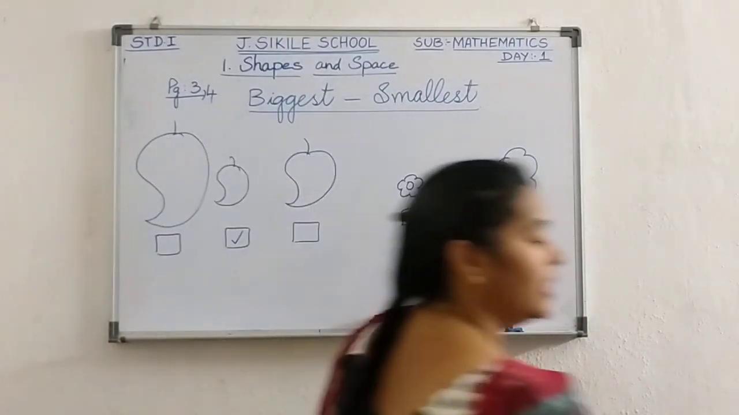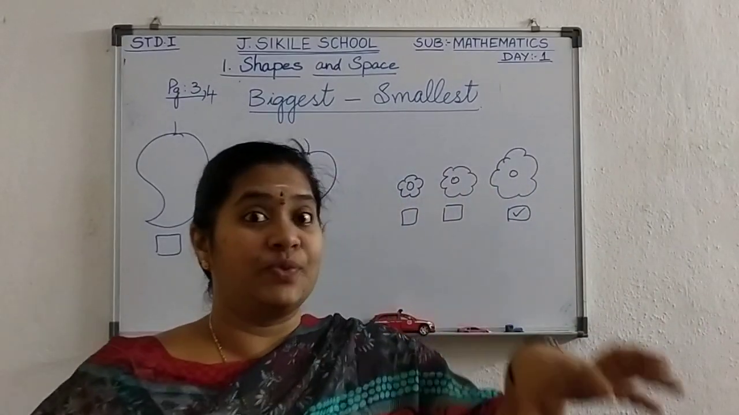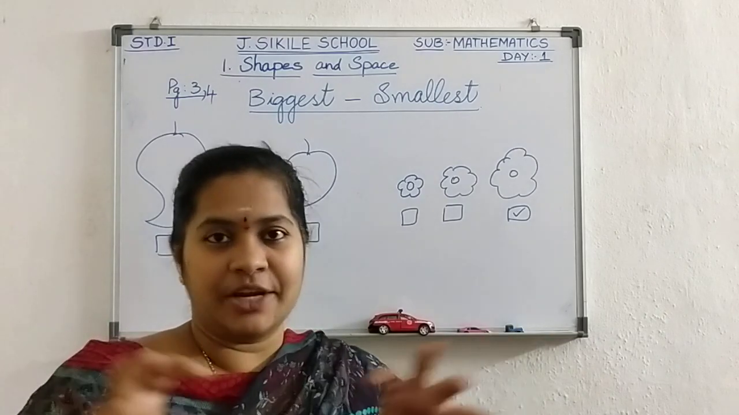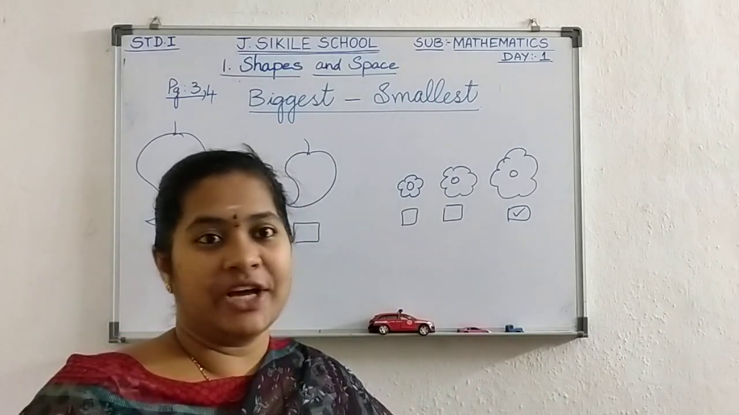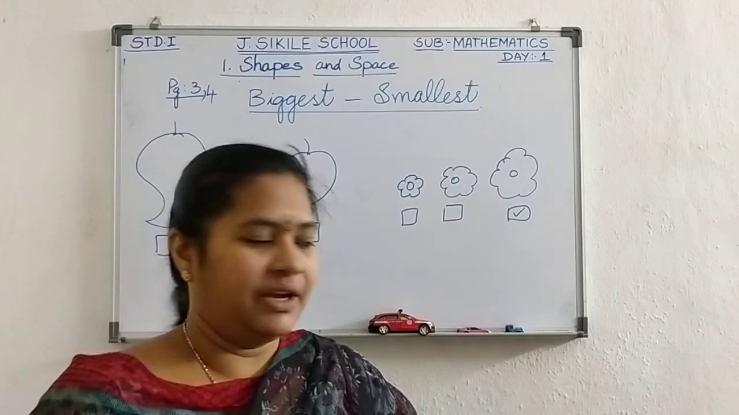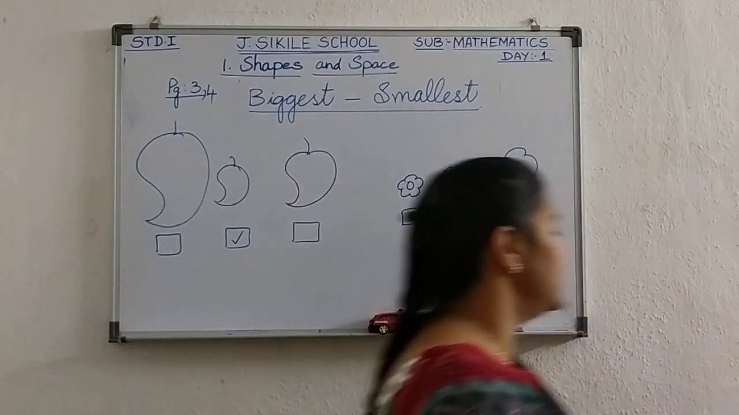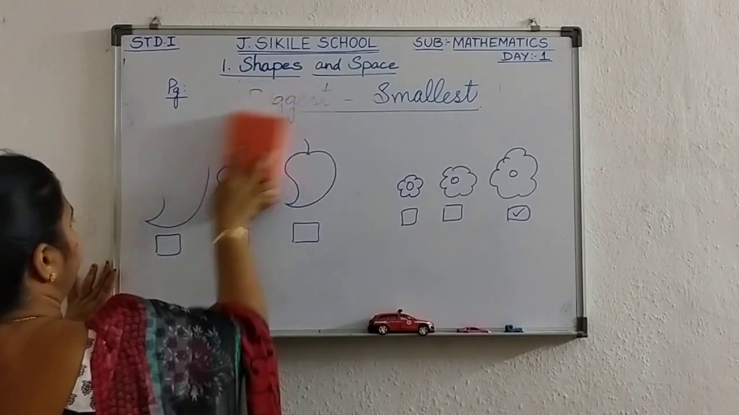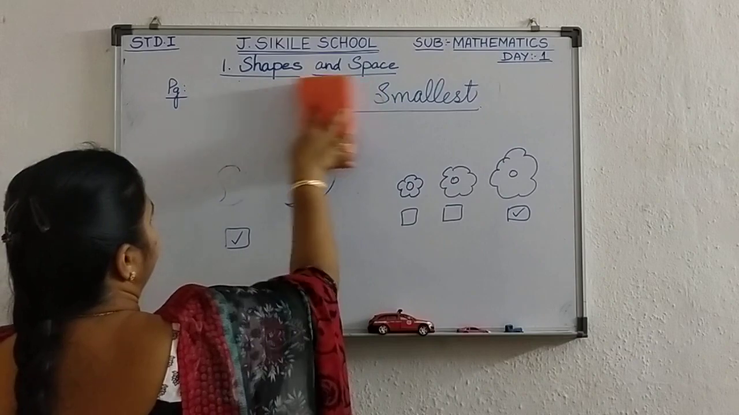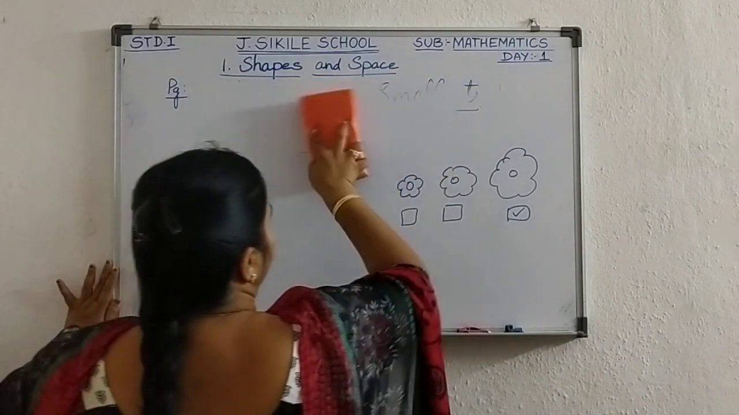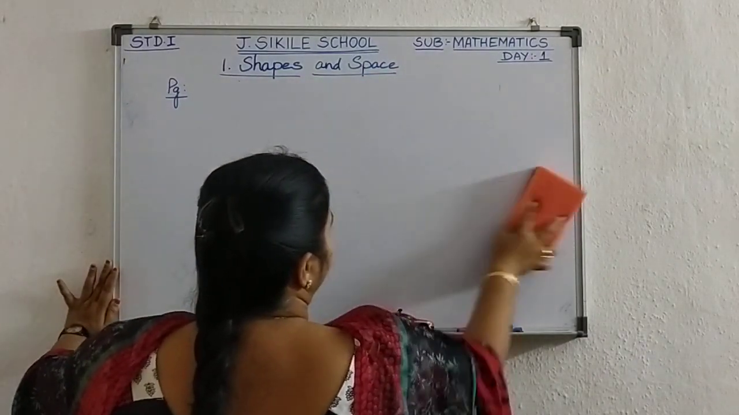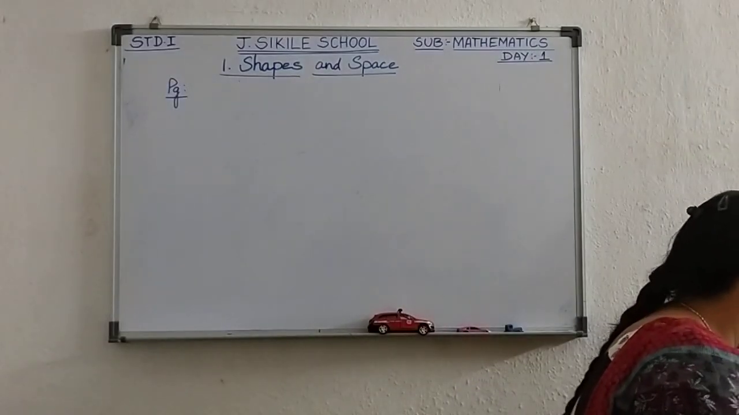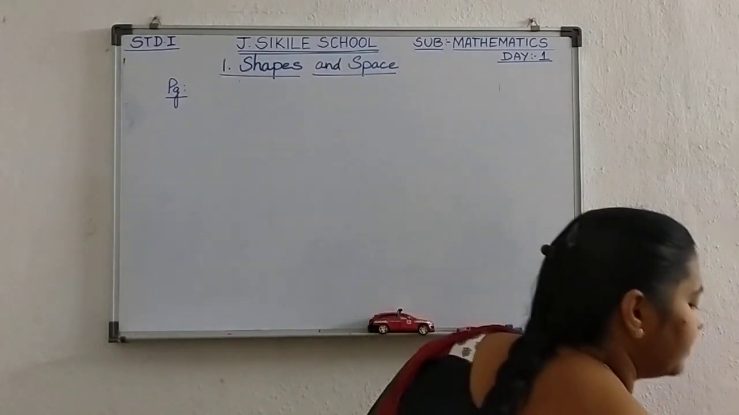Yes. You can pick in your house any object which is very big and which is very small. You can check and pick up the things. Understood? Ask your mommy to arrange the things. Okay. Now next one we are going to see page number 5.